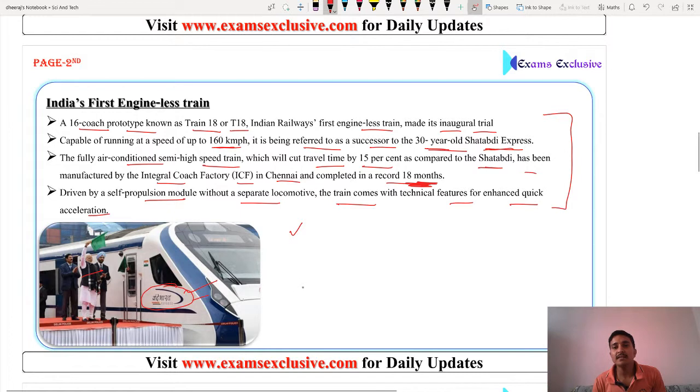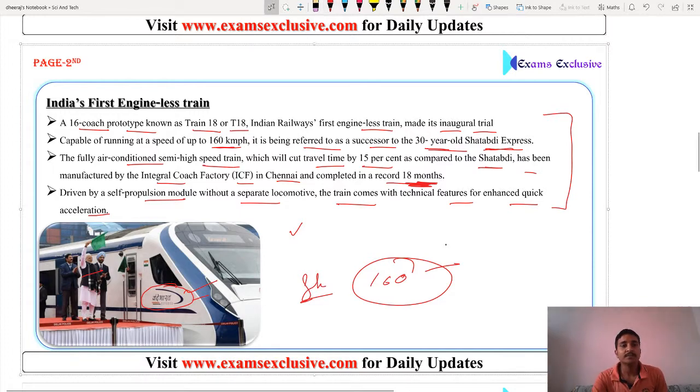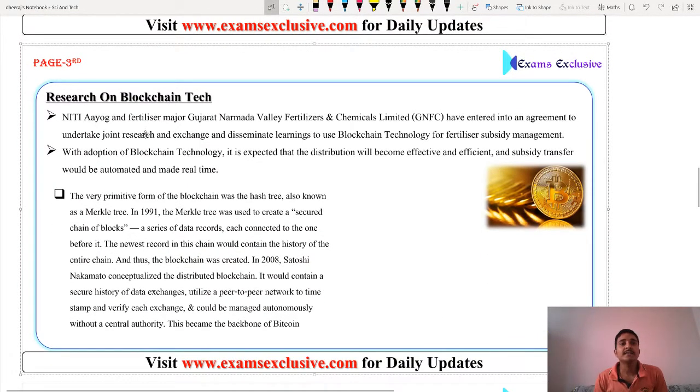This is faster than the Shatabdi Express, and speed is about 160 km per hour. So friends, let's move on to the next topic. The topic is research on blockchain technique. Friends, we can correlate this topic with Bitcoin. This is a Bitcoin. Friends, we will discuss Bitcoin in detail after this topic. Friends, research on blockchain technique.